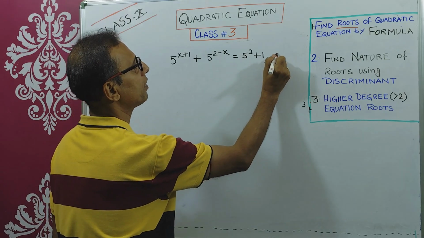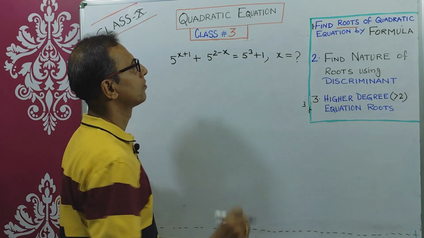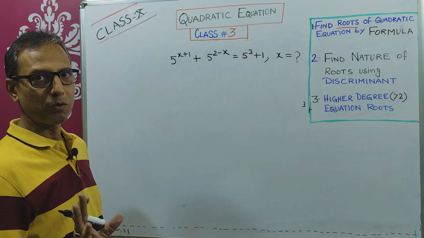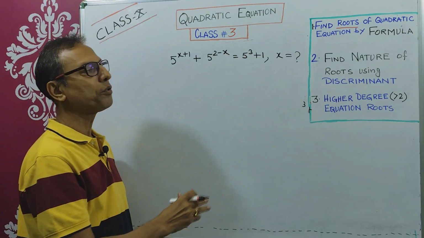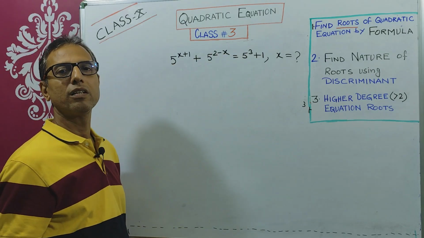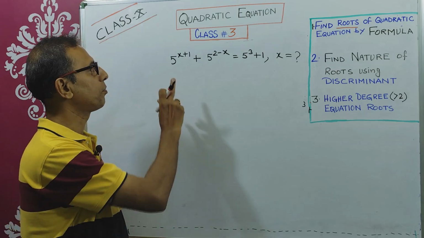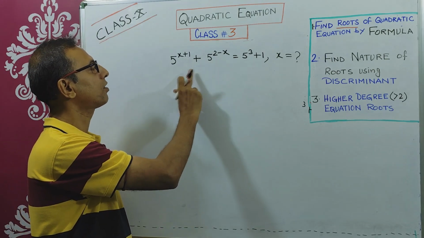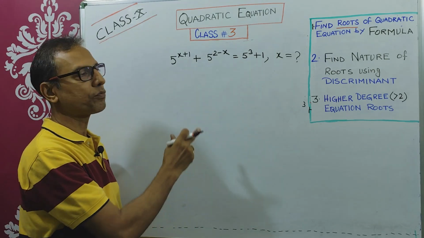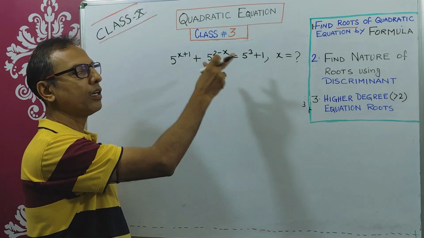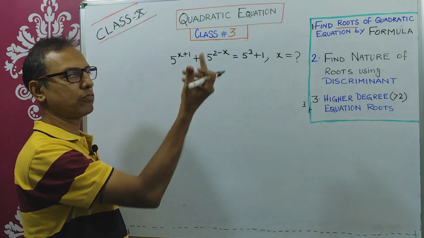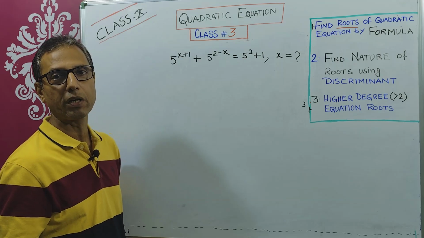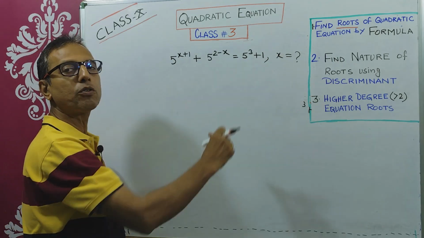You need to find the x values. First of all, if you don't know quadratic equations, you don't know how many roots are possible from this equation, because you cannot say by looking at this equation whether it's a quadratic equation or a cubic equation or what the degree of the equation will be. You don't know how many roots there will be.